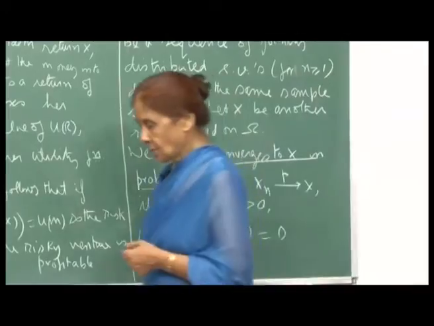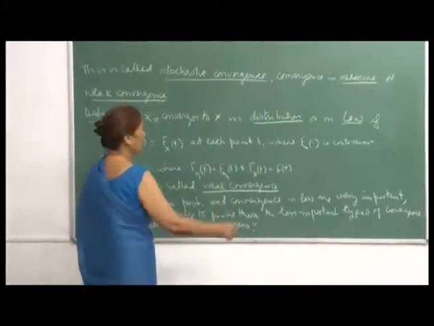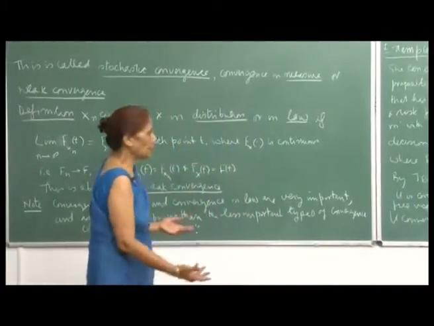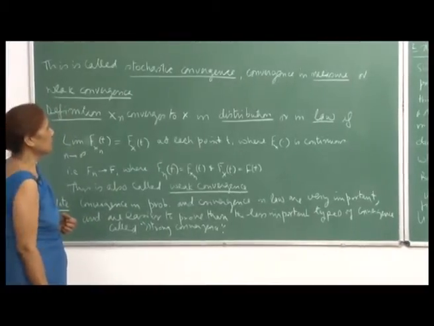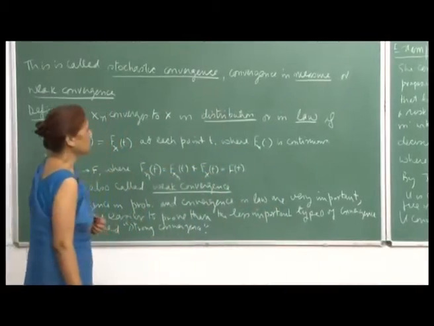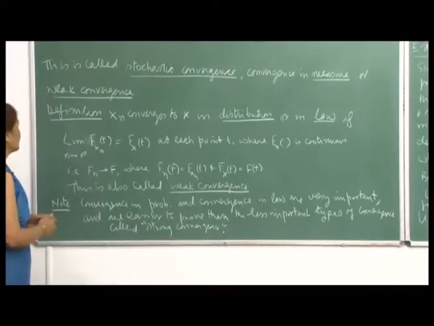Then the other definition that I want to make is that of convergence in distribution. This convergence in probability, I have already given one name, is also called stochastic convergence, convergence in measure, where measure is your probability here, or weak convergence. So, this is one definition, and the other is the convergence in distribution.